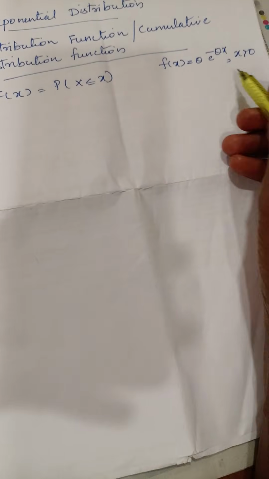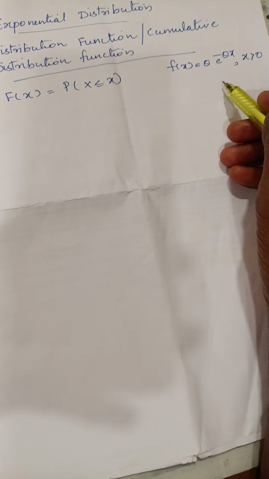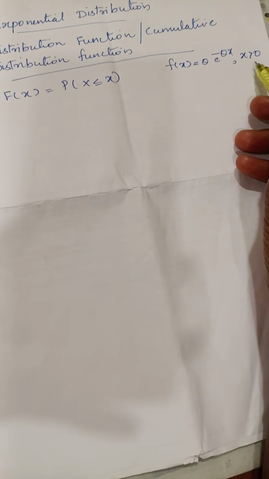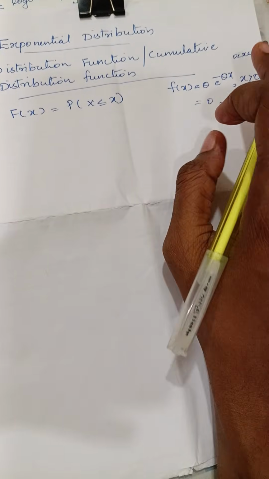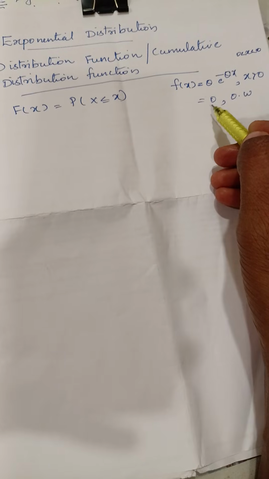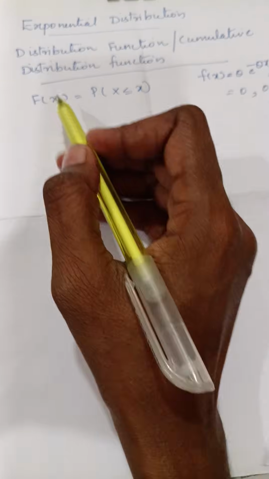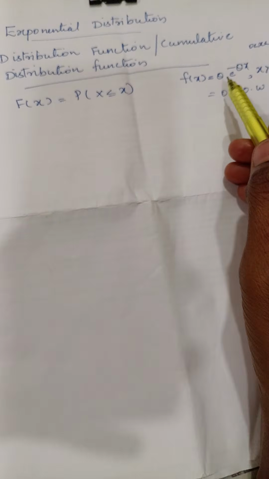And we are having the probability density function of the exponential distribution as theta e raised to minus theta x for x greater than 0, equal to 0 otherwise. That means x is having probability theta e raised to minus theta x for 0 less than x less than infinity, and for other intervals of x, probability is 0. Now we can see what is the cumulative distribution function of the exponential distribution.